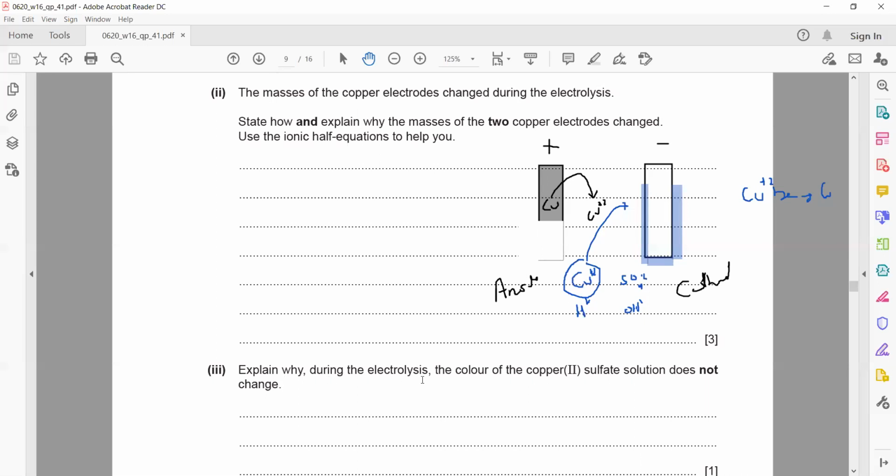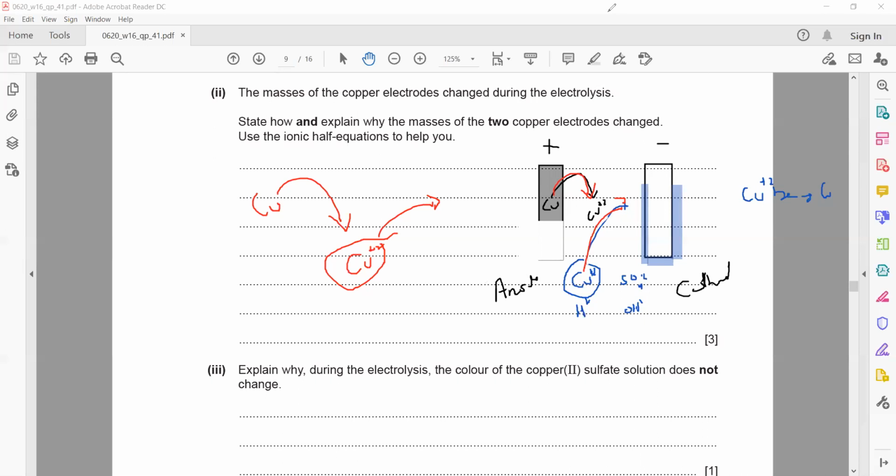Explain why during the electrolysis the color of the copper(II) sulfate solution does not change. So what is the reason? Because if one copper ion is going out, at the same time one copper atom is coming into the solution as an ion. So the amount of copper ions leaving the solution is the same as the amount of copper ions entering the solution. That is why the concentration of the copper ions does not change, or the solution color remains unchanged.